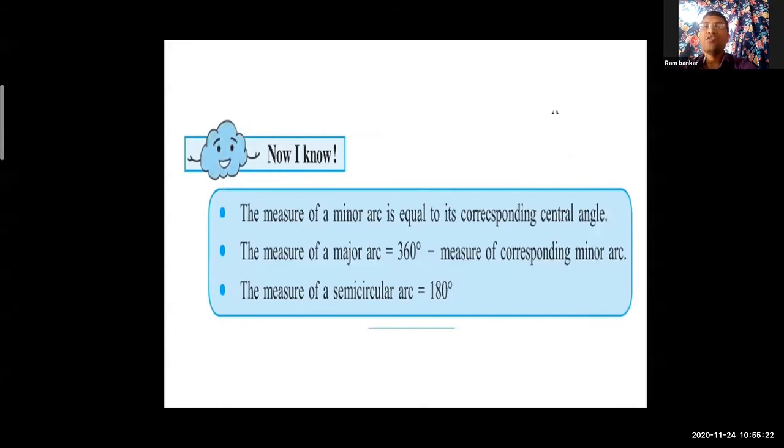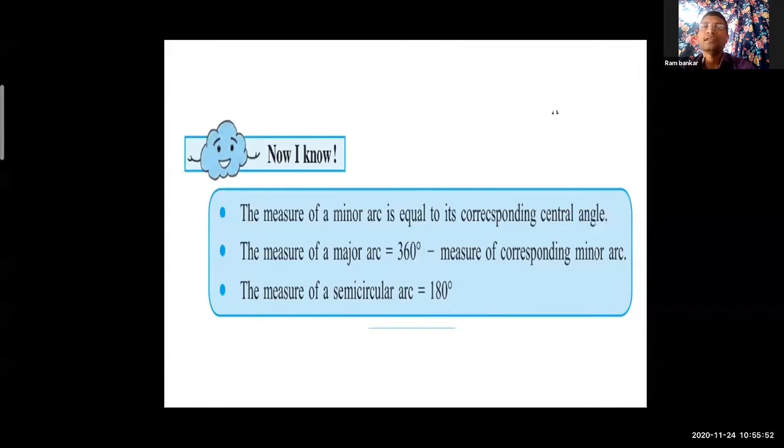Now it means that we will come to know by these slides. What we come to know, that 3 points we covered. The measure of a minor arc is equal to its corresponding central angle. Central angle and measurement of minor arc both are same. If the corresponding angle is 30 degree, then the minor arc is also 30 degree.